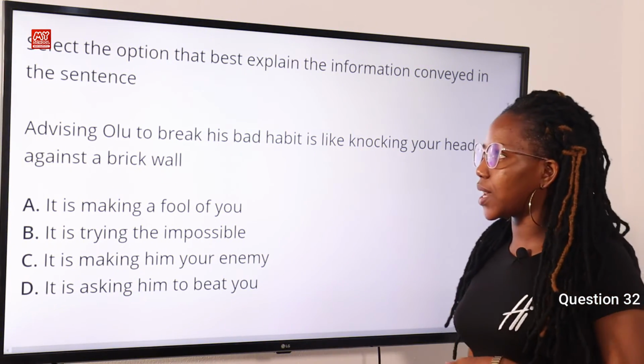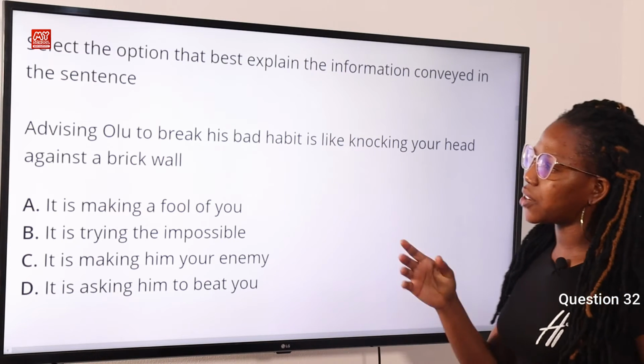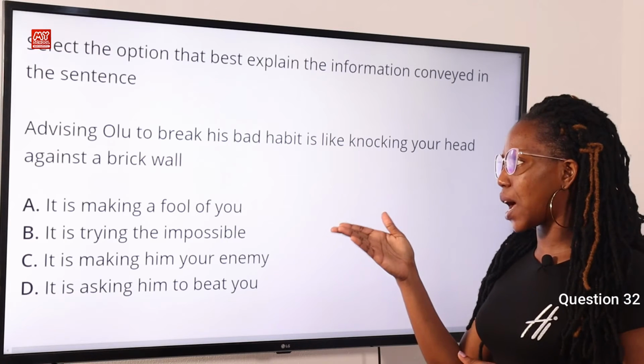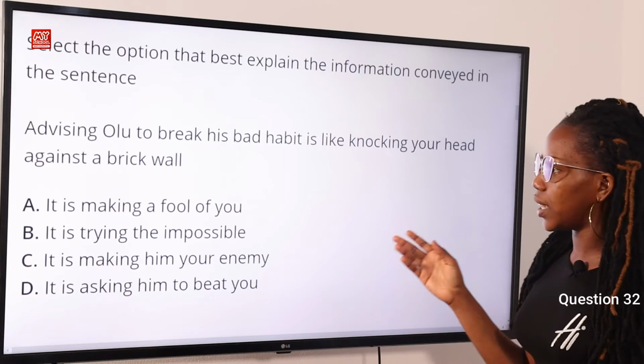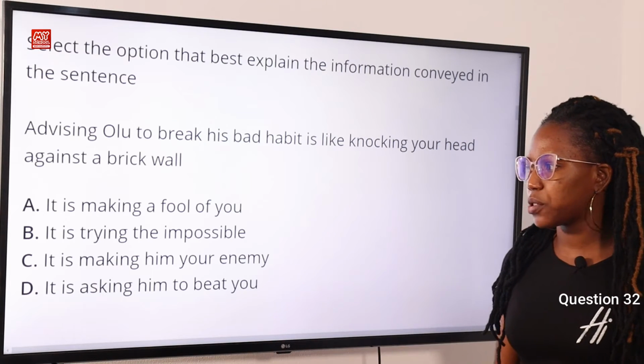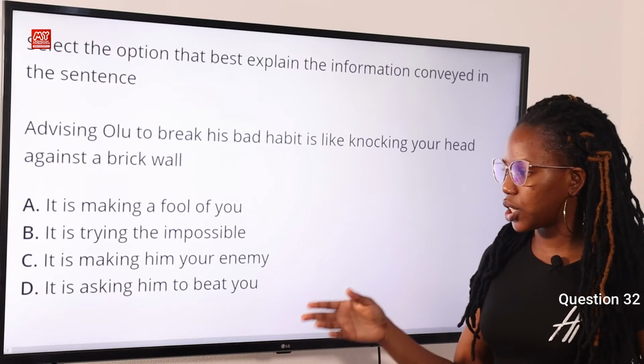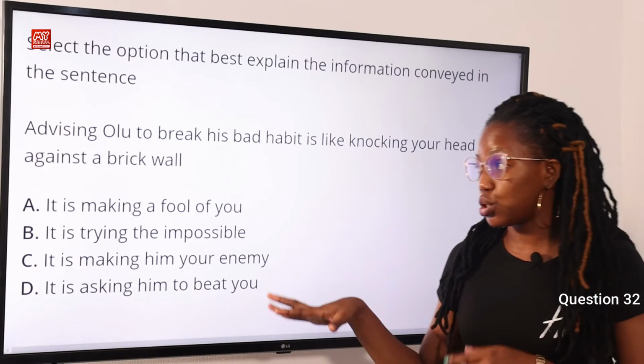Question 32. Select the option that best explains the information conveyed in the sentence. Advising Olu to break his bad habits is like knocking your head against a brick wall. Option A, it is making a fool of you. Option B, it is trying the impossible. Option C, it is making him your enemy. Option D, it is asking him to beat you.